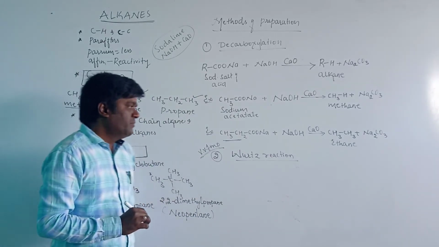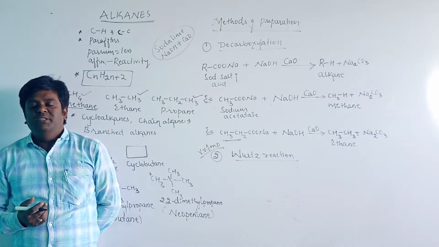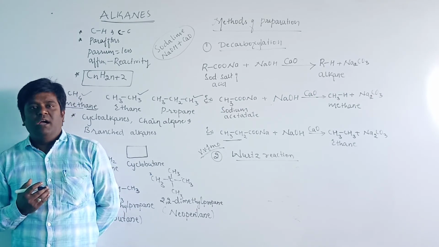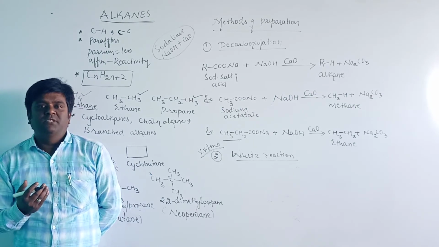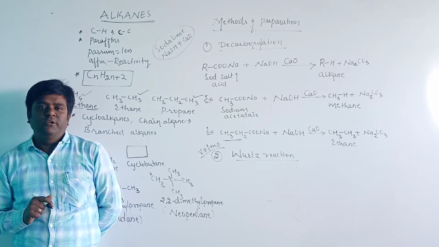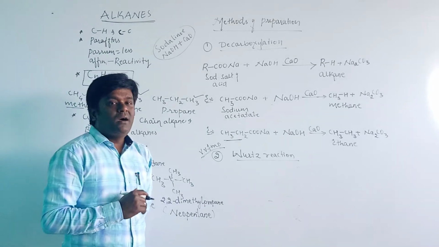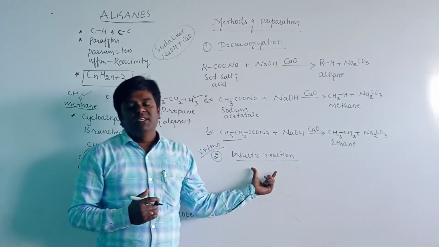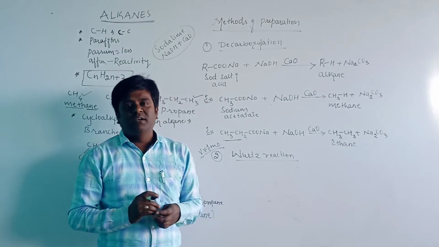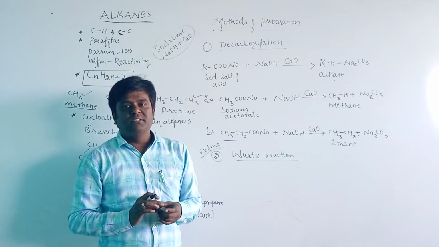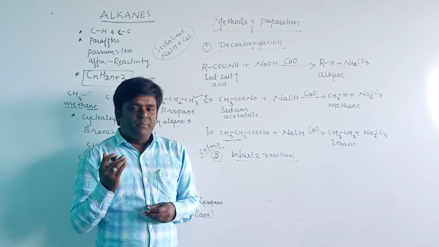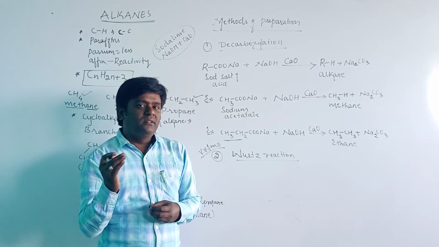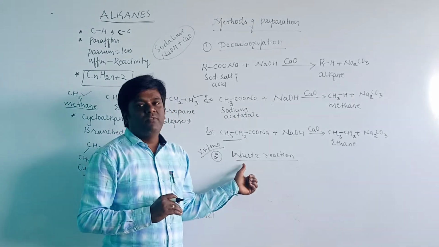When the same alkyl halides react with sodium metal in the presence of dry ether, they give a higher alkane. Then it is known as the Wurtz reaction.